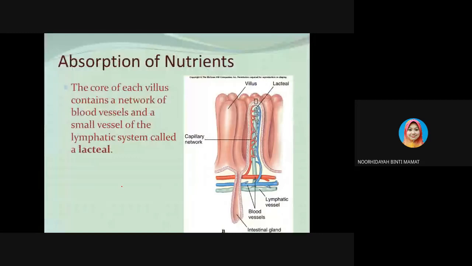So this is the absorption of nutrients. The core of each villus contains a network of blood vessels, the blue and the red, and also a small vessel of lymphatic cell, which we call a lacteal. Either the nutrient will be absorbed through the capillaries or through the lacteal, so it will go down to the bloodstream or lymphatic system.